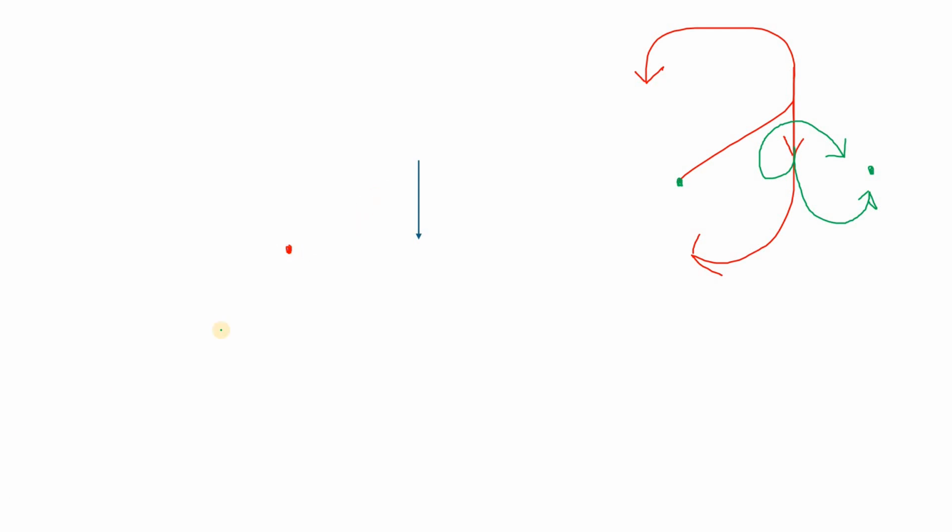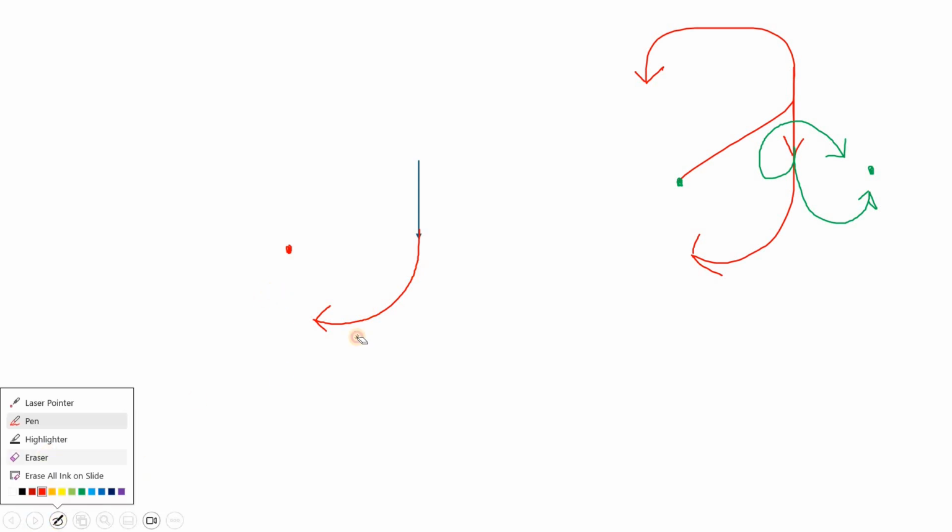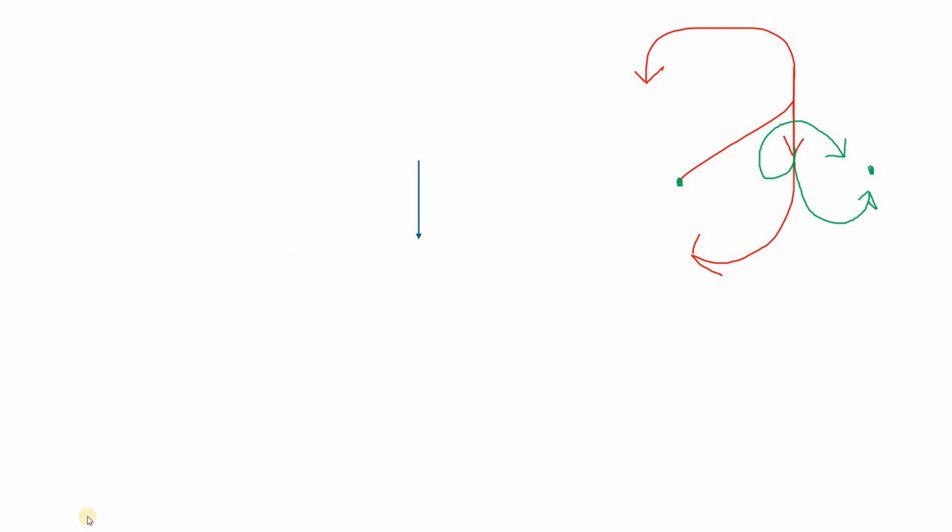Okay, so let's see if this was our point. Let's go back to the original one. If this was our point, the moment is going to be about this motion. So it's a clockwise moment. And let's say we erase it. Let's say now the point is somewhere around here. Then the moment for that point, for this force, is going to be like this. So this becomes now anti-clockwise.